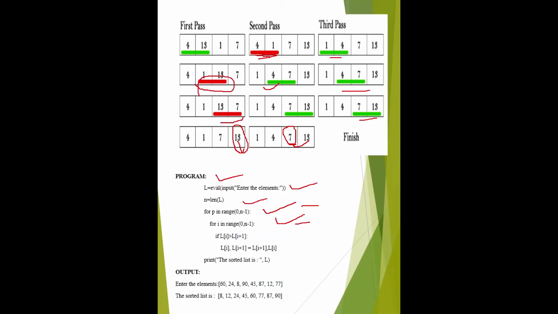First loop is for pass and second loop is for comparison. Then you have to make comparison like this. Suppose this list is given, it contains 4 values, then the length of the list is 4.